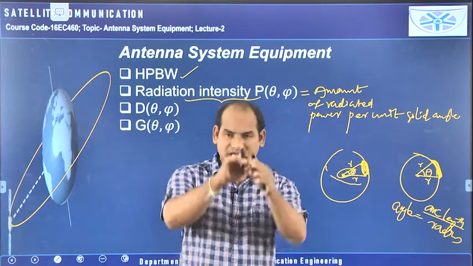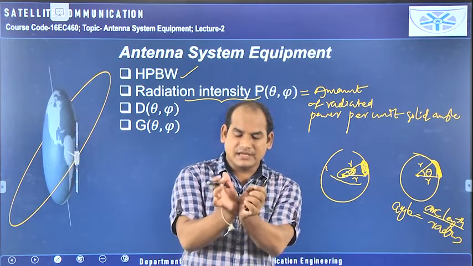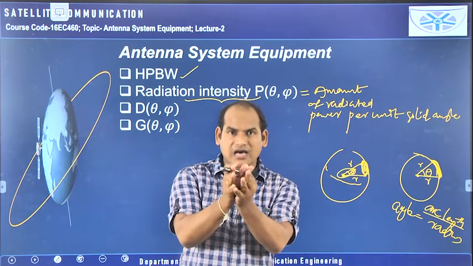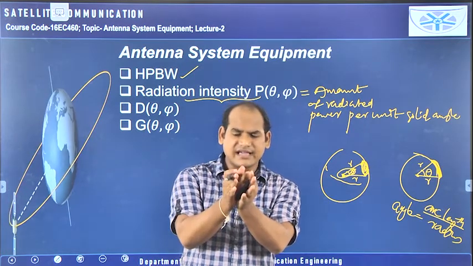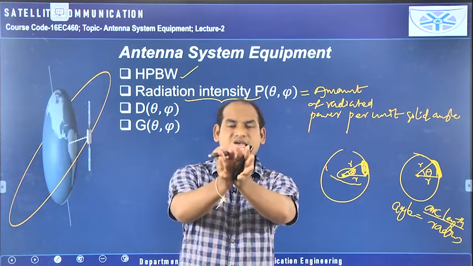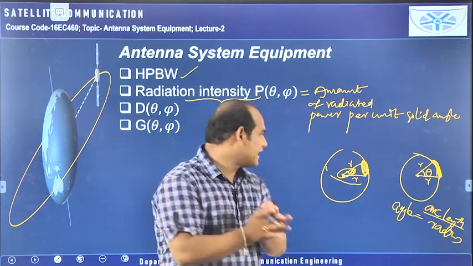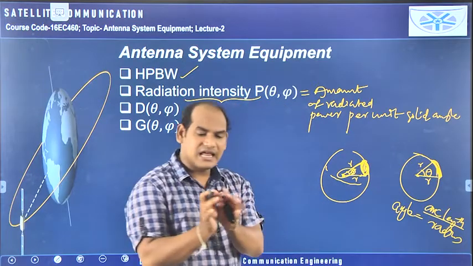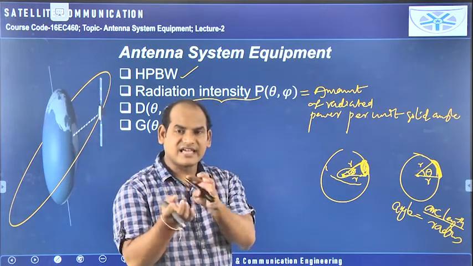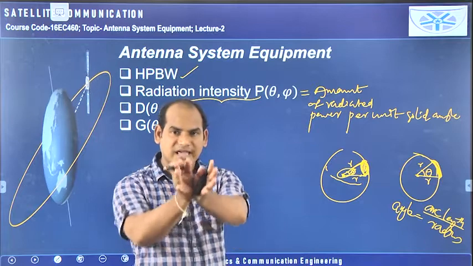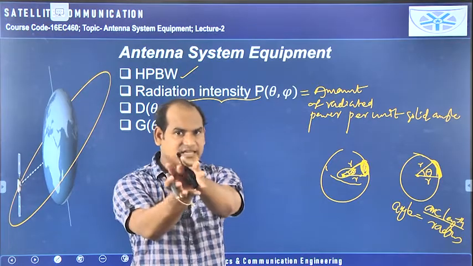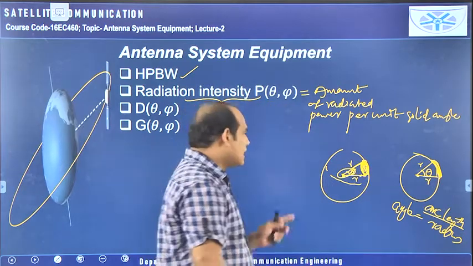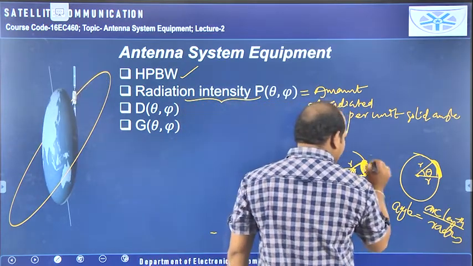So you assume one sphere is there, and the center of the sphere is there. I am extending this R with R and R, this is the angle, so I am extending like this towards the surface of the sphere. Then you will get this type of nature on the surface of the sphere, whatever area is covered by all these fingers. You can see here the solid angle is available, and a certain amount of area is there.